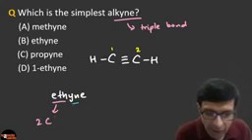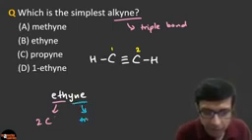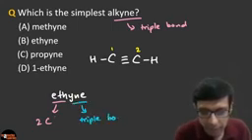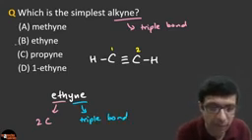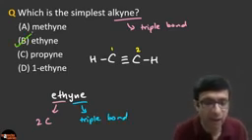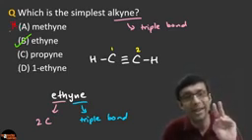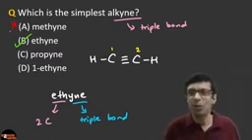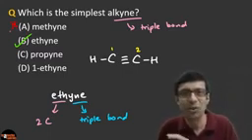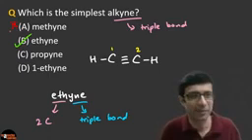And the yne part means triple bond. So clearly the correct answer is simplest alkyne is ethyne. It is not methine. You can have methane, but you cannot have methine because you need at least 2 carbon atoms. Is that right? We need at least 2 carbon atoms here, so it cannot be methine, guys.